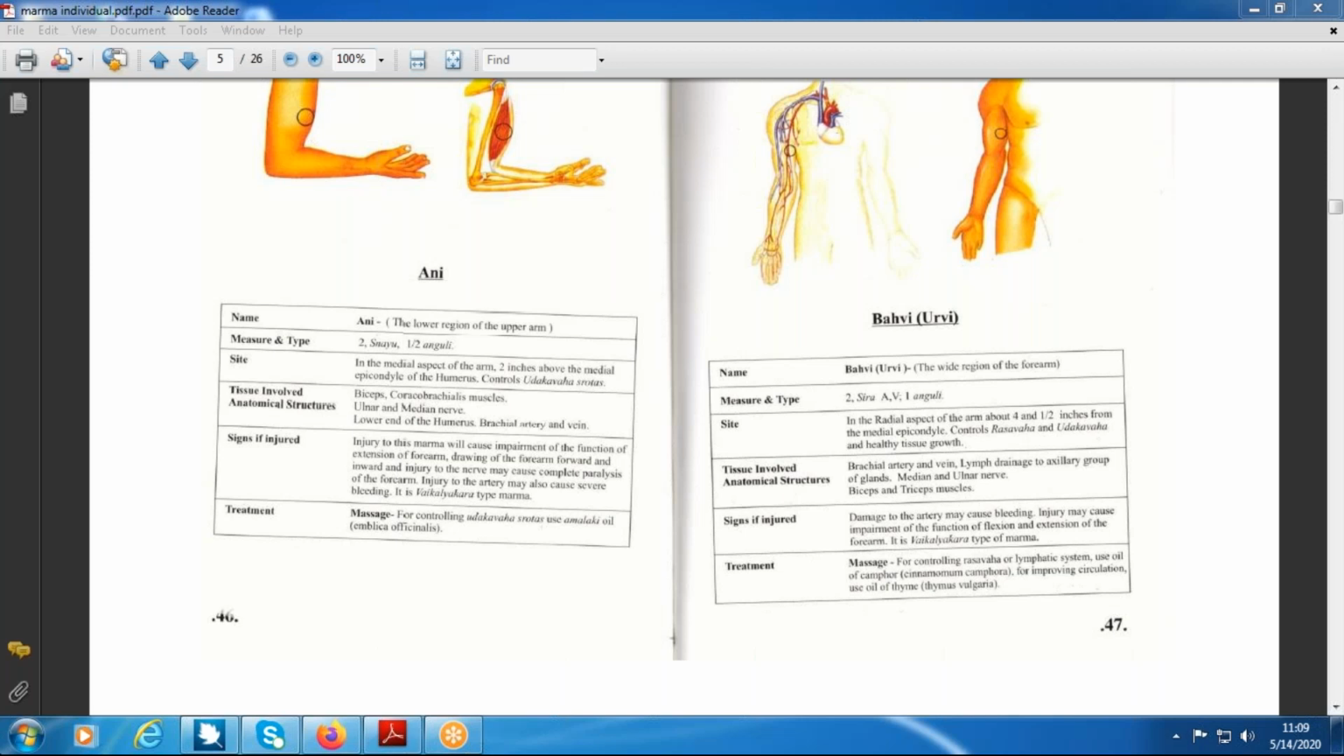See how they have located Urvi marma. Urvi, Uru Madhya. Uru is what here? Thigh region. Bahu is the arm region. Remember, why the word Bahurvi? Because Bahu means arm. Urvasti means here the femur bone. Uru Madhya is the Urvi Marma. Urvasti is the femur bone. Uru means thigh. Is it clear, students?